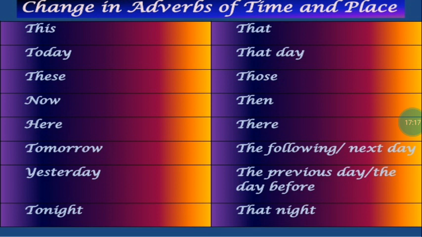This changes to that. Today changes to that day. These changes to those. Now changes to then. Here changes to there. Tomorrow changes to the following day or the next day. Yesterday changes to the previous day or the day before. And tonight changes to that night.